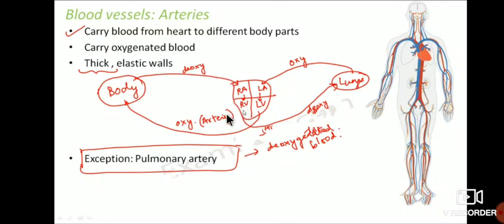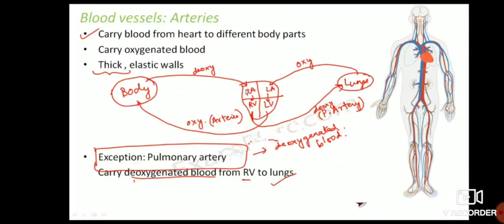And one concept, dear students: the pulmonary artery carries deoxygenated blood, but otherwise oxygenated blood is carried by arteries only. That's why it has very thick and elastic walls. This pulmonary artery carries deoxygenated blood from the right ventricle to the lungs.